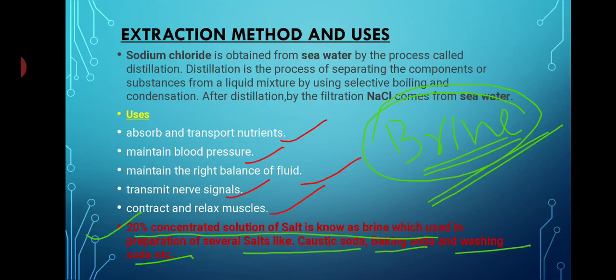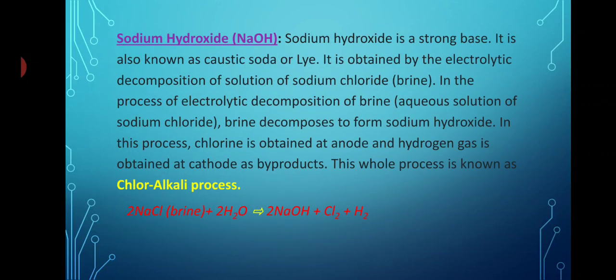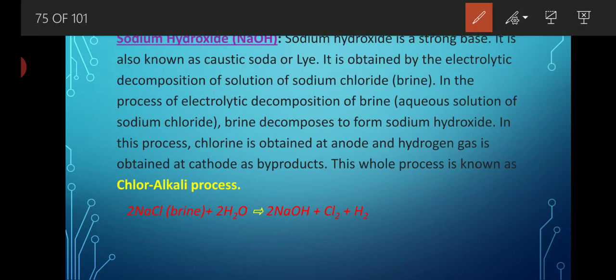Now let's see how to prepare sodium hydroxide. Basically, sodium hydroxide is a strong base. We all know that sodium hydroxide is a very strong base because it contains sodium ion and hydroxide ion. It is also known as caustic soda. The common name of sodium hydroxide is caustic soda or lye. It is obtained by the electrolytic decomposition of sodium chloride, or we can say brine.